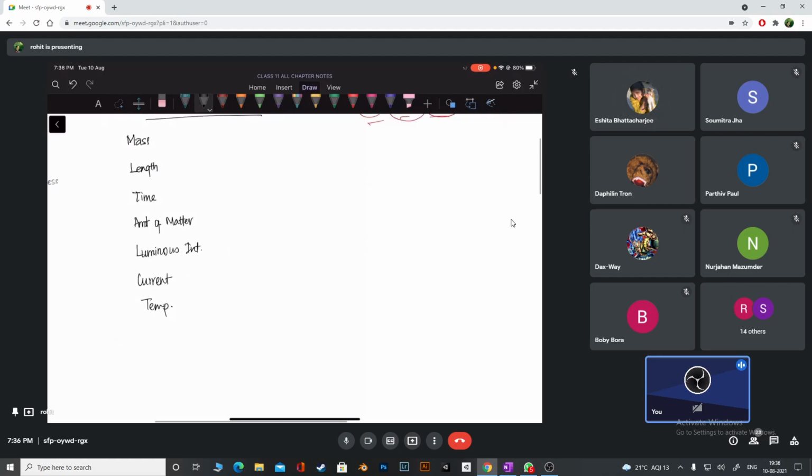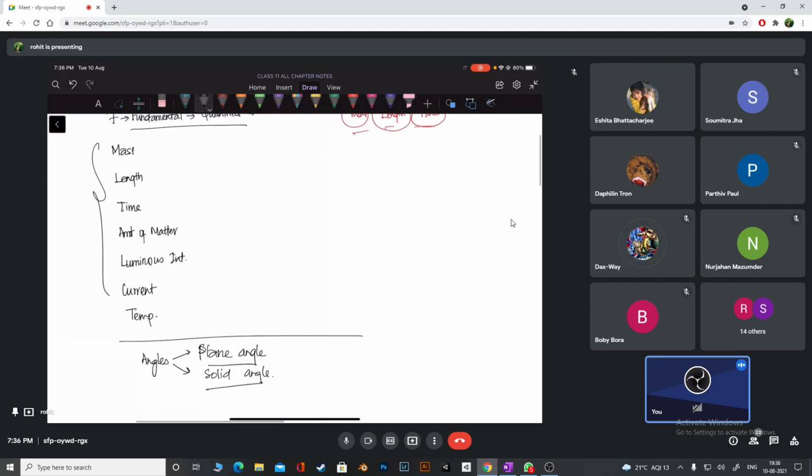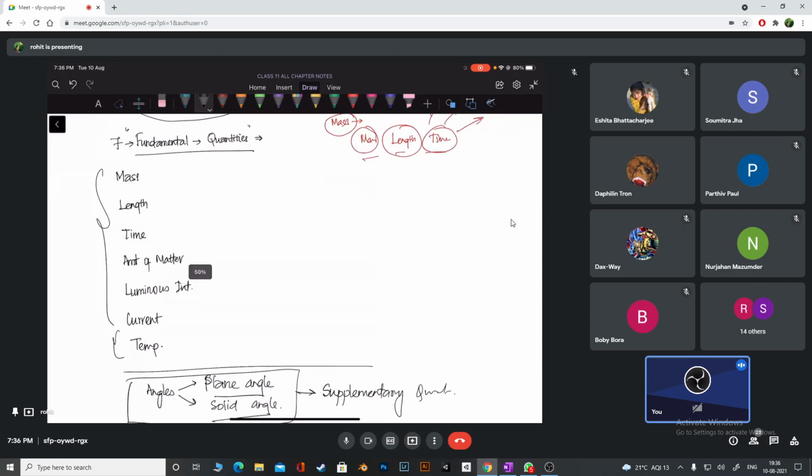Apart from this, we have 2 more, right? They are called angles, no? First one is plane angle, right? Yes, sir. Then next one is solid angle. Okay, so we have these 7 fundamental quantities. What is this called, guys? Is it called fundamental quantities or supplementary quantities? Supplementary quantities. Okay, fine. Now those who are new, please take some time to process all these things, but don't worry, you'll get it slowly.